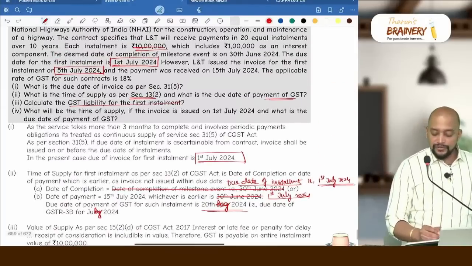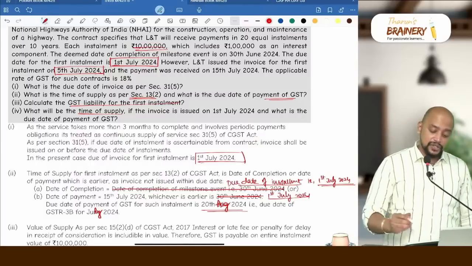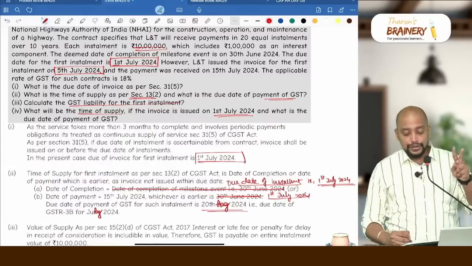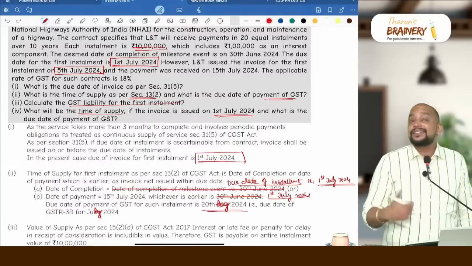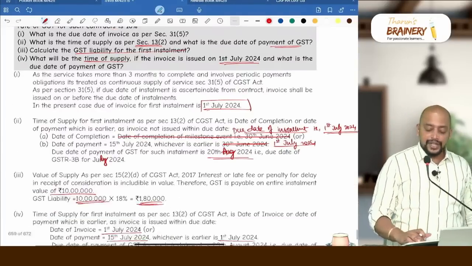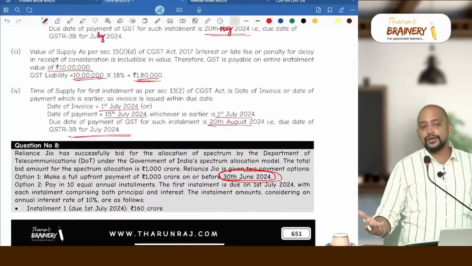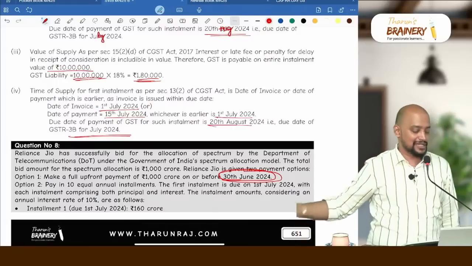Then 4, what will be the time of supply if the invoice is issued on 1st July 2024? What is the due date? 1st July. Invoice also given on 1st July. So what should be taken as the time of supply, as invoice is given within the due date? So invoice date or payment date, whichever is earlier, same, that is 1st July only will be taken. So next month 20th will be taken as the due date of payment of GST.